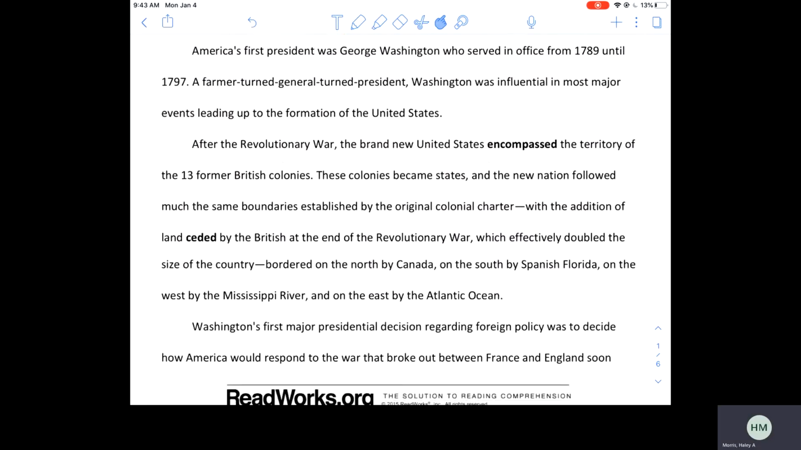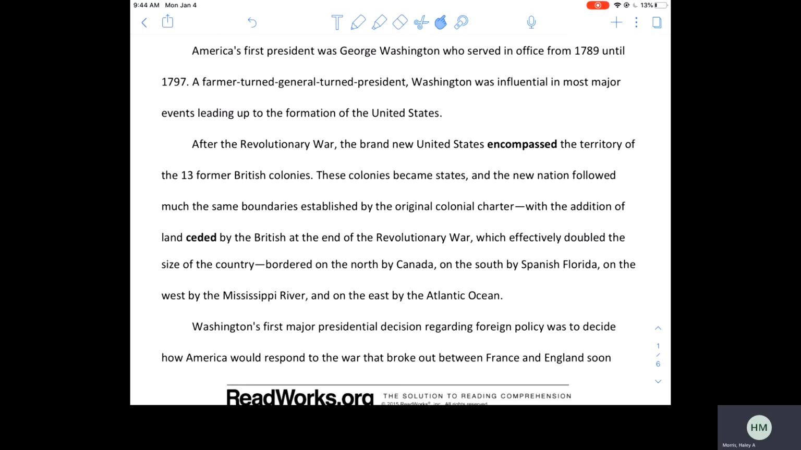America's first president was George Washington, who served in office from 1789 until 1797. A farmer turned general turned president, Washington was influential in most major events leading up to the formation of the United States. After the Revolutionary War, the brand new United States encompassed the territory of the 13 British colonies. These colonies became states, and the new nation followed much of the same boundaries established by the original colonial charter, with the addition of the land ceded by the British at the end of the Revolutionary War, which effectively doubled the size of the country, bordered on the north by Canada, on the south by Spanish Florida, on the west by the Mississippi River, and on the east by the Atlantic Ocean.